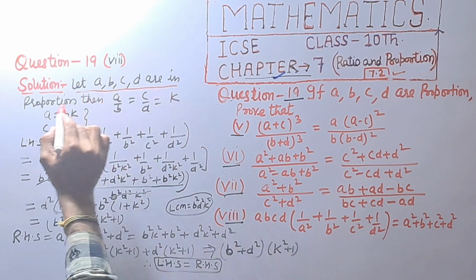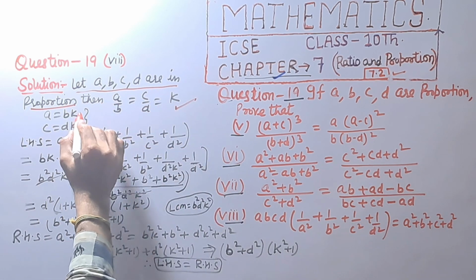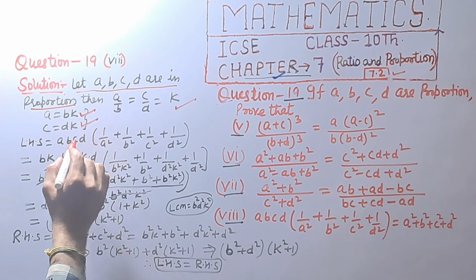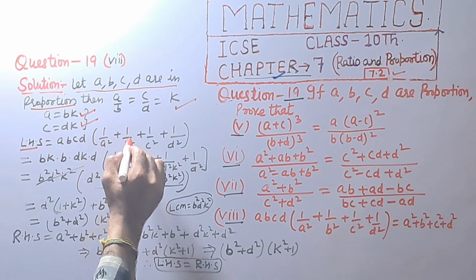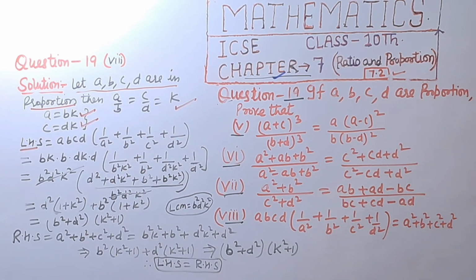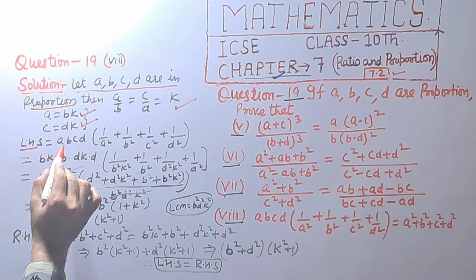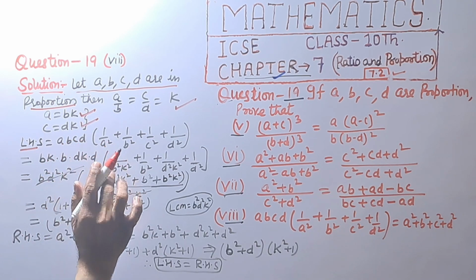Let a, b, c, d are in proportion, then a upon b equal to c upon d, that is equal to k. A is equal to bk, c is equal to dk. Left hand side abcd into 1 upon a square plus 1 upon b square plus 1 upon c square plus 1 upon d square. A is equal to bk into b plus c is equal to dk into d as it is.